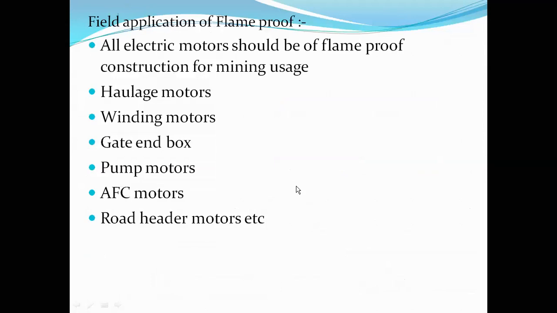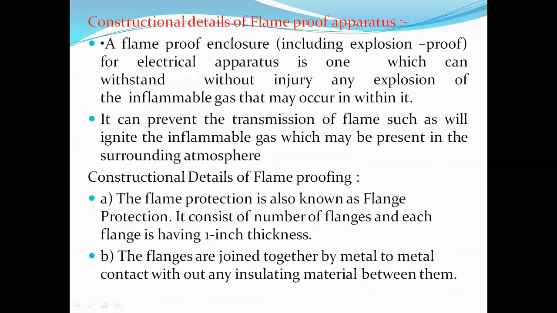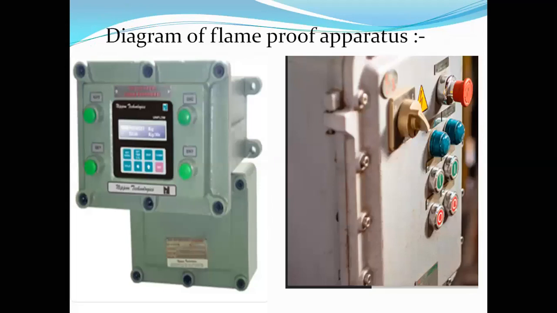So this is about the construction details of the flame-proof enclosure. Let's recap here. The first point is that it must be of robust construction. The second is that it consists of a number of flanges of 1 inch thickness. That's why the flame-proof enclosure is also known as flange protection, which is very important for the entrance examination.